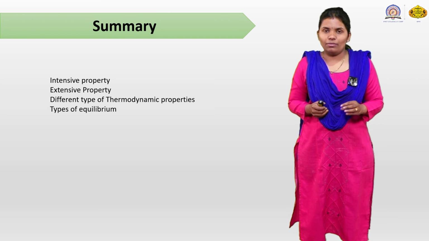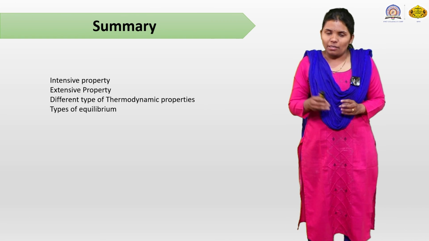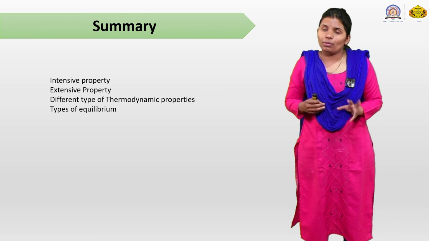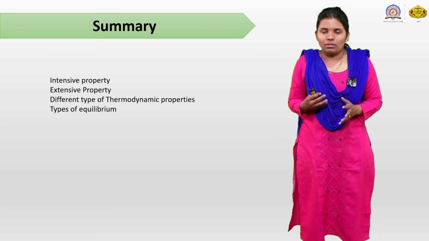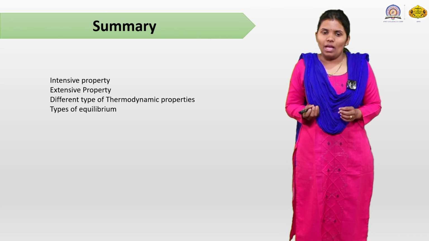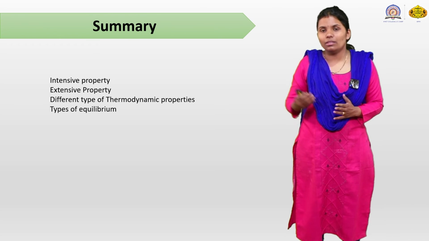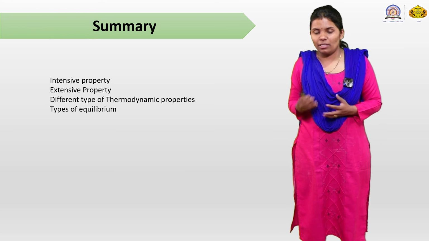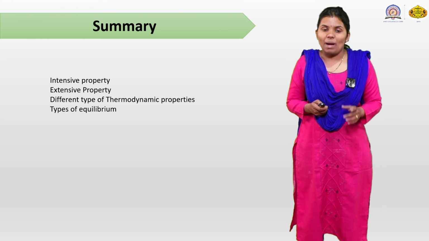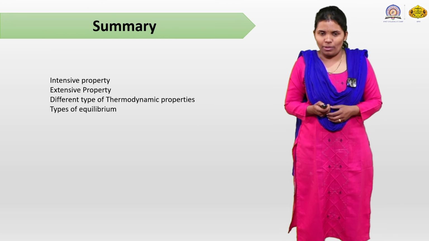In intensive property we have seen that it is a property of a system which does not depend upon the amount of matter but depends upon the properties of that matter. In extensive property we have seen that it is a property which depends upon how much matter is present, that is, mass and volume are extensive properties.